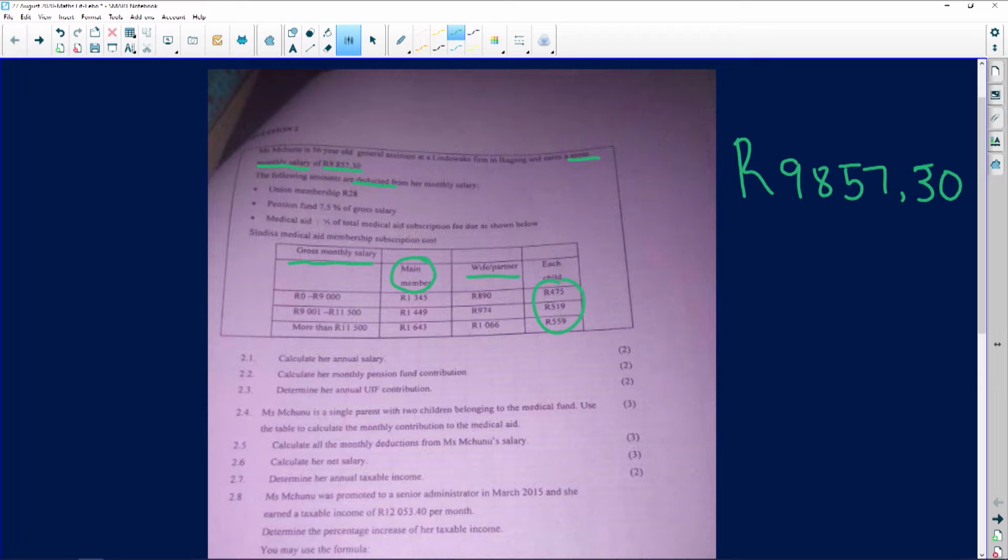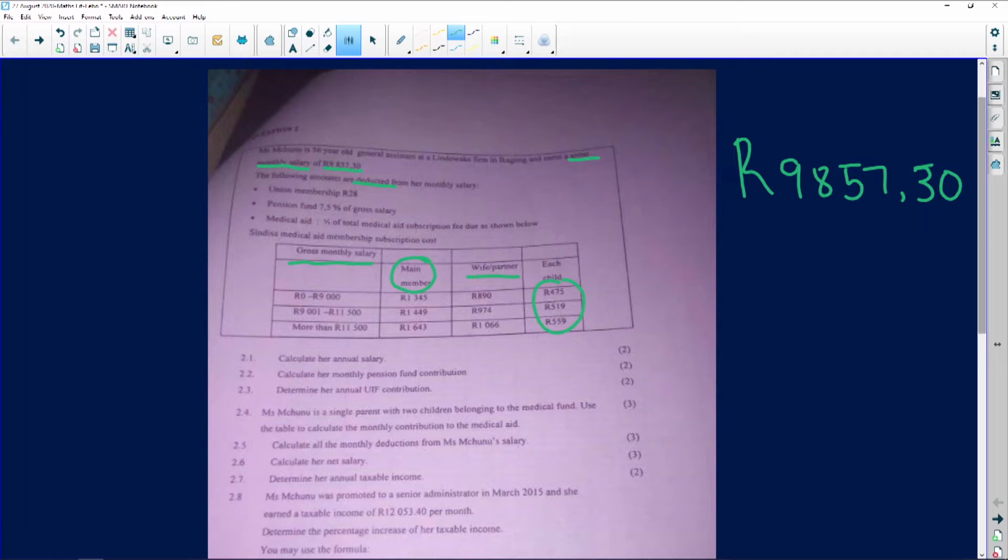Let's look at the first question. The first question says to us, calculate her annual salary. So whenever you hear the word annual, I love saying this and putting in definitions because we are doing maths literacy. The words that often come up, please make sure you know the definitions to those words. It's very, very important for you to know the definitions to those words. So in this particular one, it's annual. Anything that's annual is yearly.